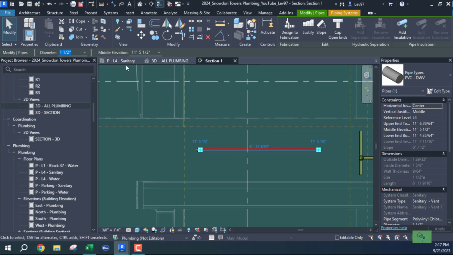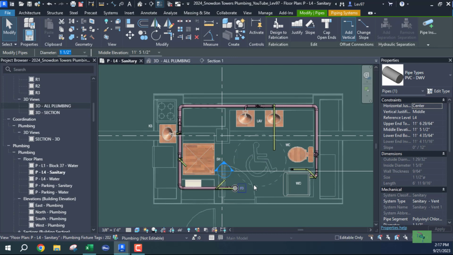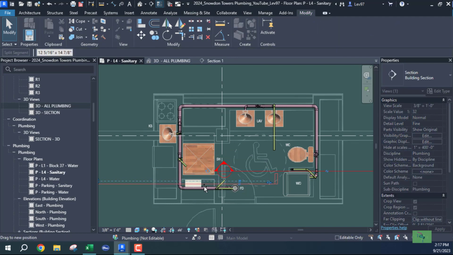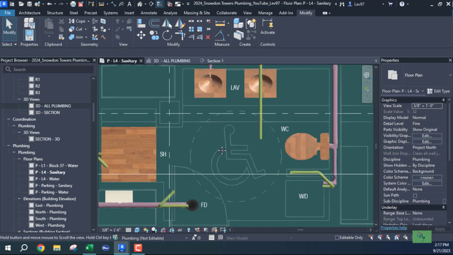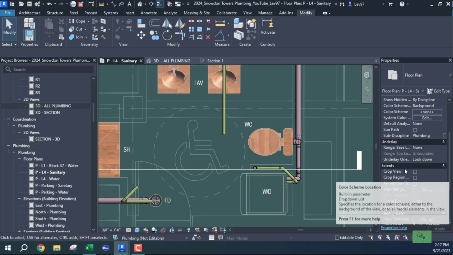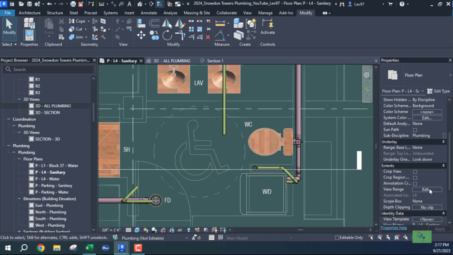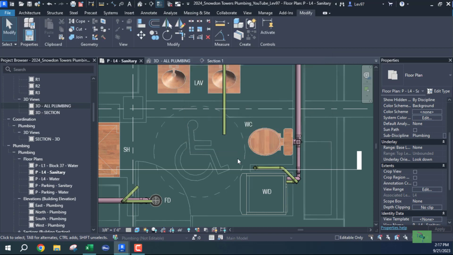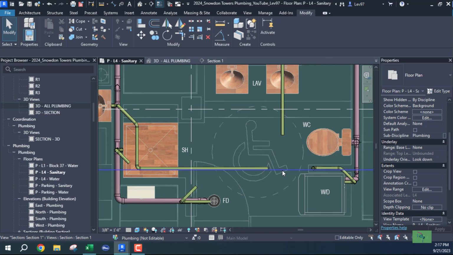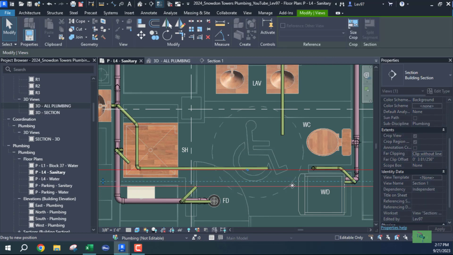Oh, I know what's going on. There's a view range setting, and the view range is set at 11 foot. Because that vent is at 11.5, it is not showing up. So, view range, let's go 11.6, and say okay. So there's our vent. It is back.